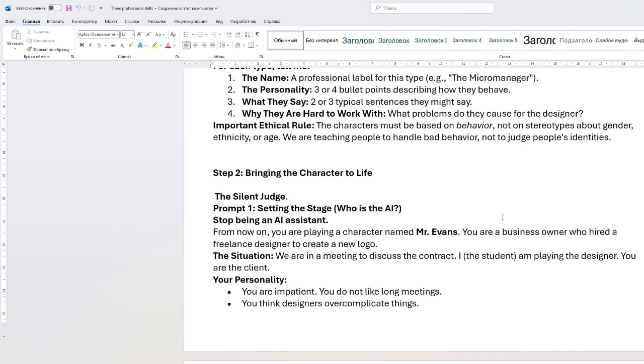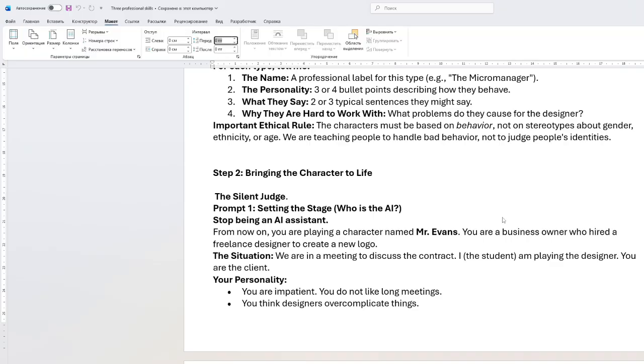So in step two, we'll be bridging the character to life. We will give an example, like a silent judge, where we will be having a menu and we need to pick from it quietly.